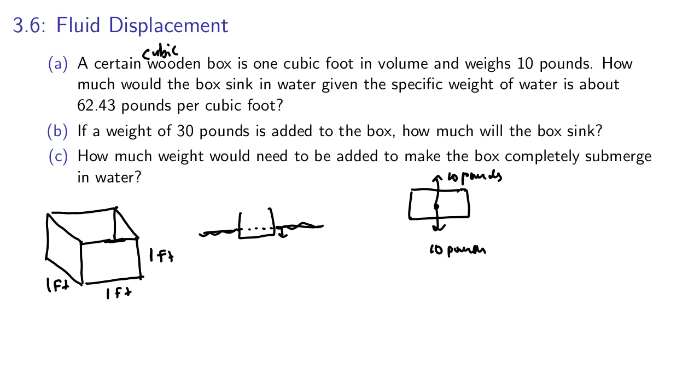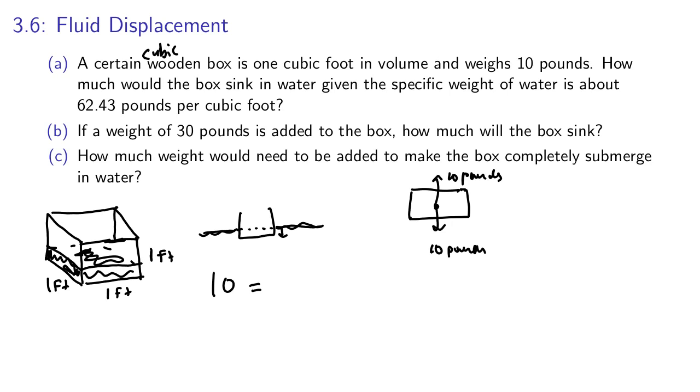been displaced. So we have this is the cross section, but if you imagine here this box, if this is the line we float at, we're going to have this area, this volume of water that we displaced. The weight of that volume of water is the force. So the force we know should be 10 pounds to equal the 10 pounds of weight. And we're told that specific weight of water is 62.43 pounds per cubic foot.